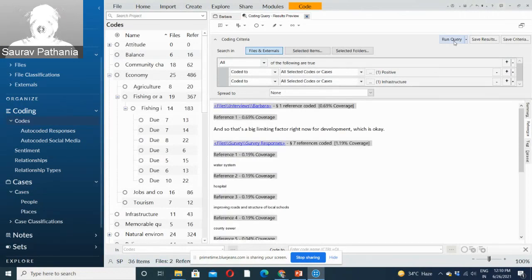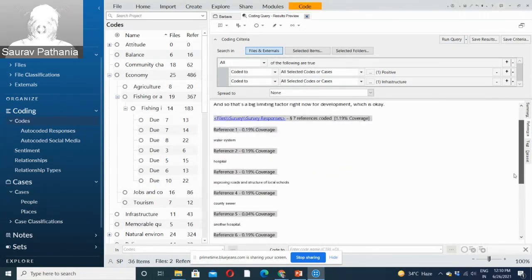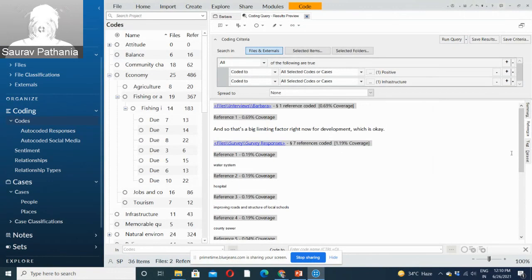So, in one way you can say this is something like a positive attitude about infrastructure. It all depends what kind of content you have coded, but it gives you the overlap. So this also will give you better insights about your coding and help you in making certain inferences or drawing insights from your data, or bringing some results out of your data. You can add more layers to it.